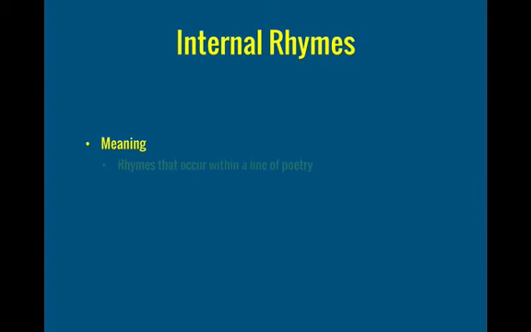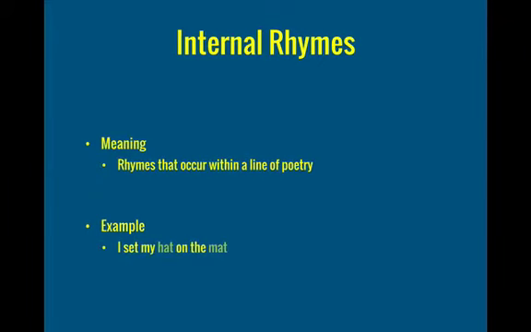Then we also have internal rhymes in poetry. So this is when rhymes occur within one line. So for example, I set my hat on the mat. I was a fool who skipped school. So those are internal rhymes because the rhyme is within that one line. So hat and mat are in one line, and fool and school are in one line.